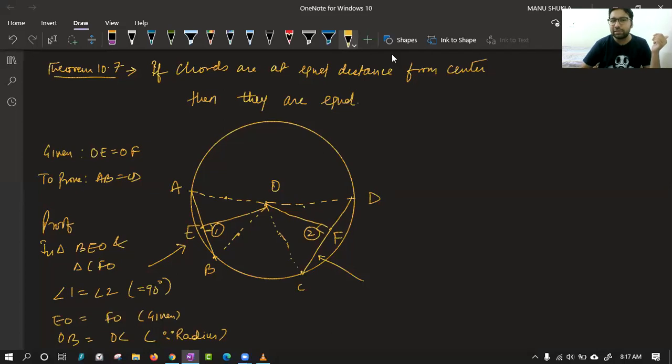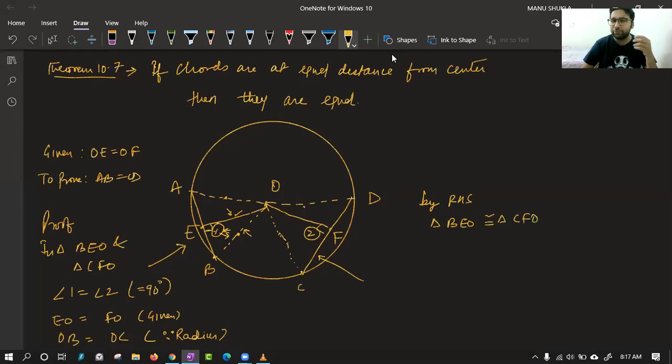Now the problem is, Moksha, if you see, angle is coming, side is coming, side is coming: angle, side, side in continuation, which is not a criteria. So we should see what kind of angle we are dealing with. We are dealing with a right angle, so we can say it is right angle, hypotenuse and side. So by RHS criteria, triangle BEO is congruent to triangle CFO.